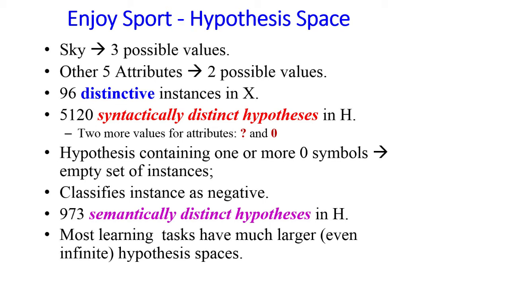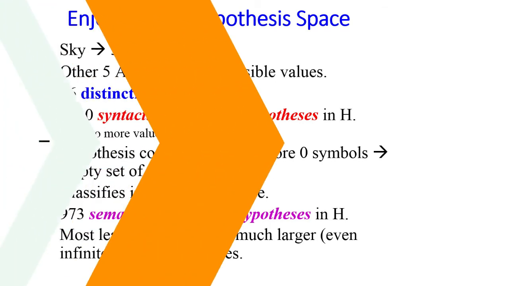That will constitute 973 semantically distinct hypotheses in capital H. Although EnjoySport has a small finite hypothesis space, most learning tasks have a much larger hypothesis space. In our example, we have only 4 instances, but in actual cases, there are tens of thousands of examples possible.